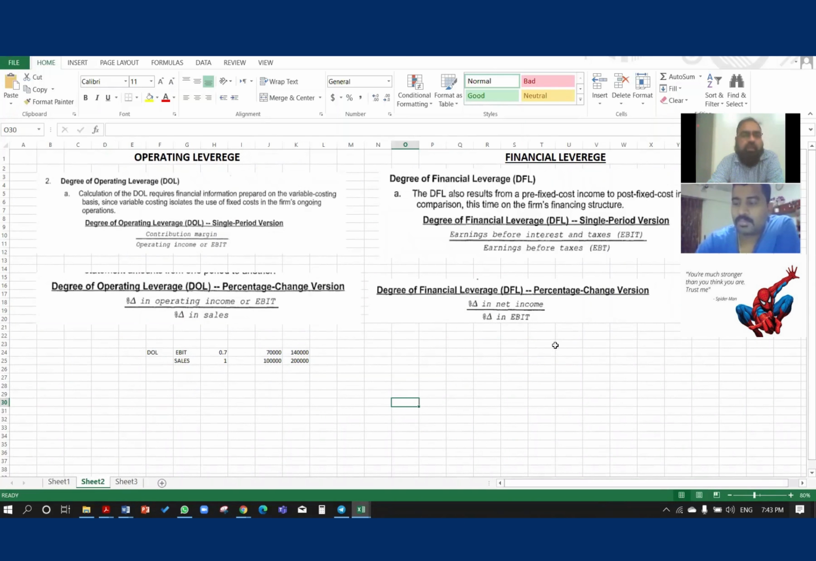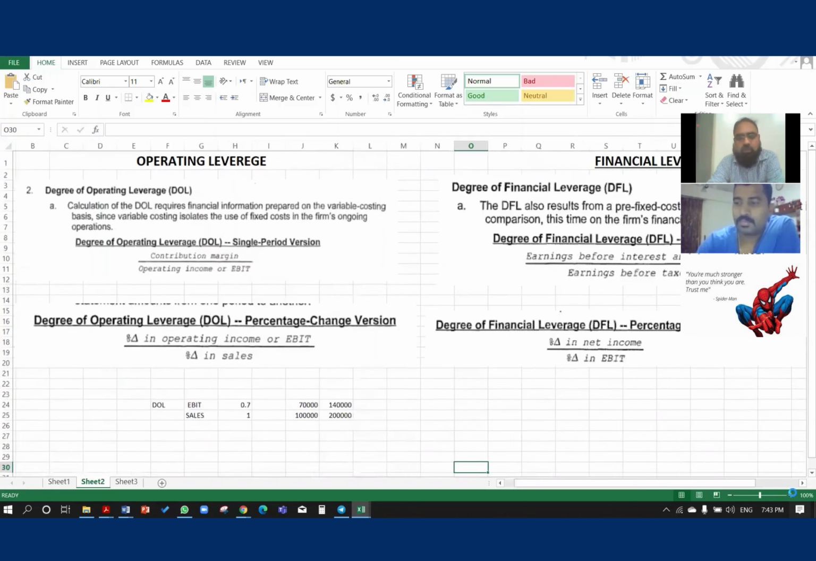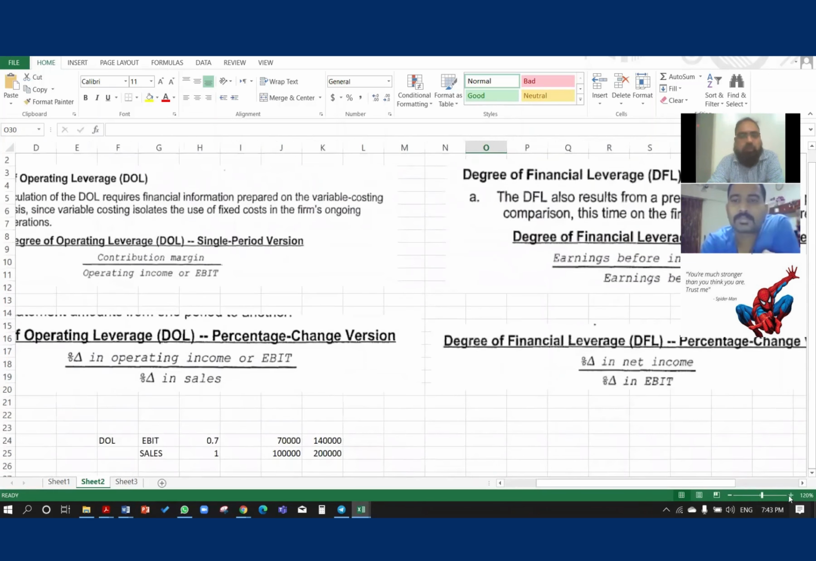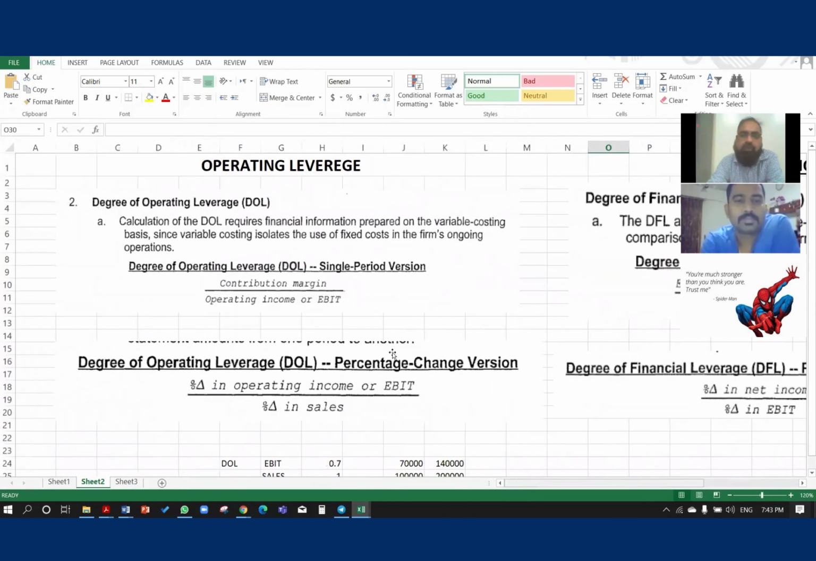So we have two types of degree of operating leverage. First of all, if you have one year income statement, you can calculate the degree of operating leverage, single period version. Single period, one year.